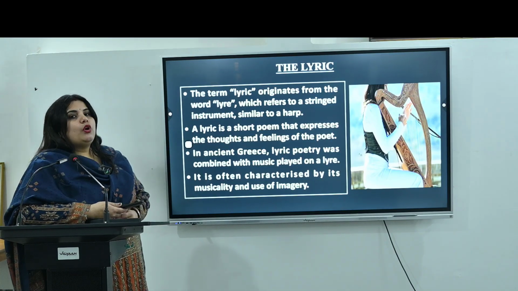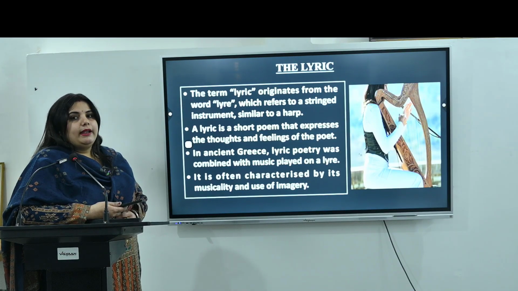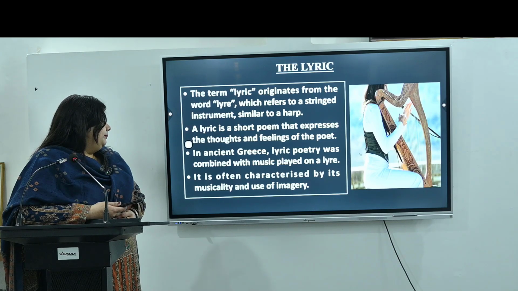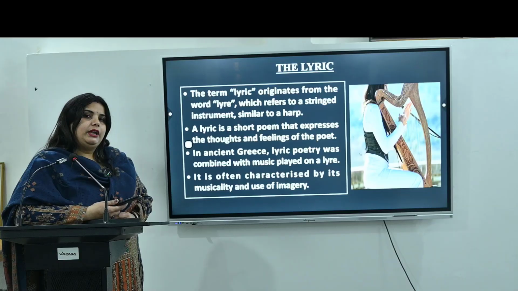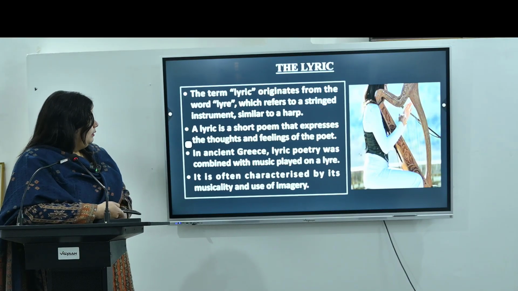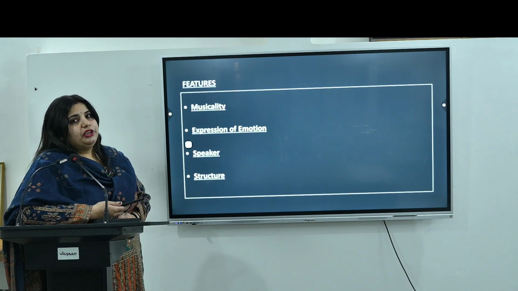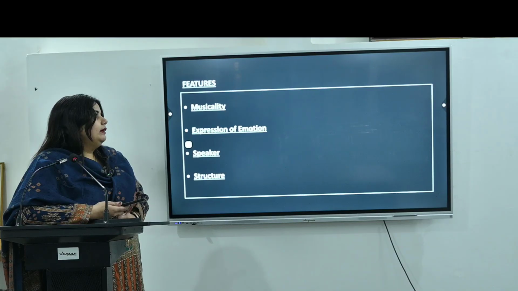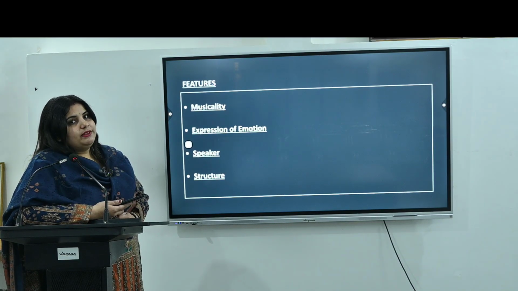Then if we talk about the origin, the origin is from ancient Greece. Lyric poetry combined music and was played on the lyre at that point in time. It is often recognized by its musicality and use of imagery. So these are the very prominent features. If we talk about the features, there is musicality, meaning this particular poem is very melodious, very mesmerizing.